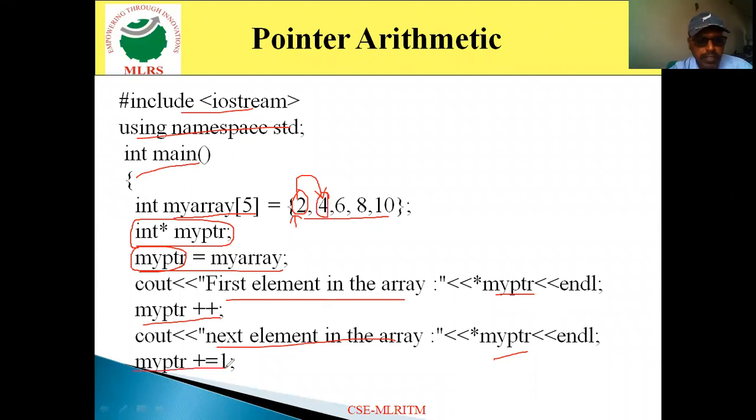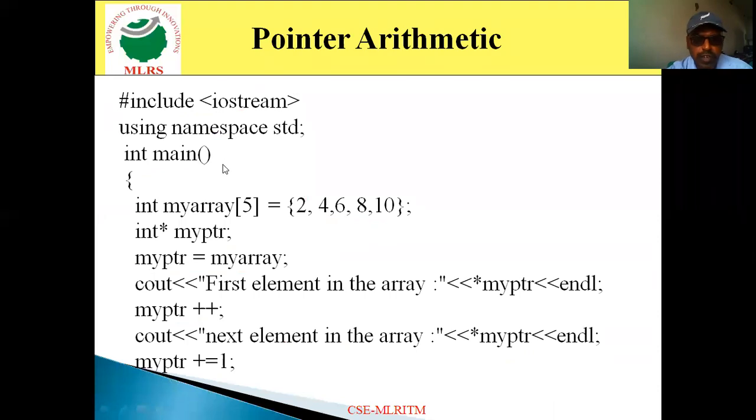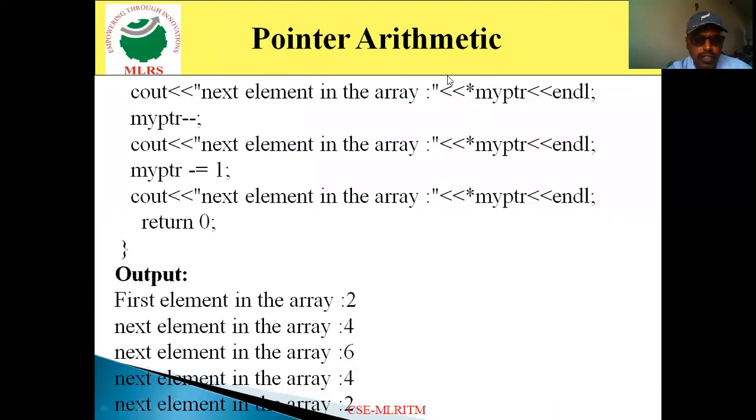Then myptr plus is equal to 1. That indicates myptr is equal to myptr plus 1. Again, we are incrementing the pointer by 1. That indicates now it points to 6. When I print myptr, it displays the value 6.